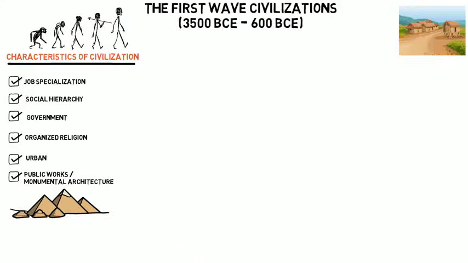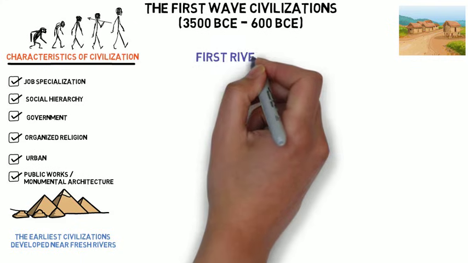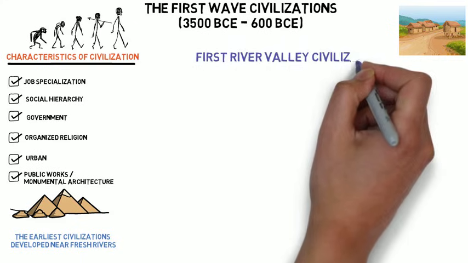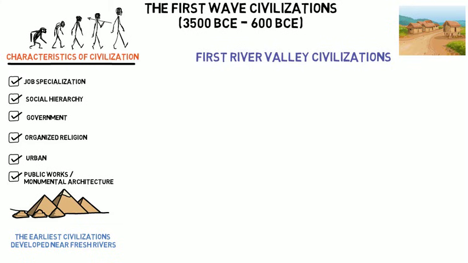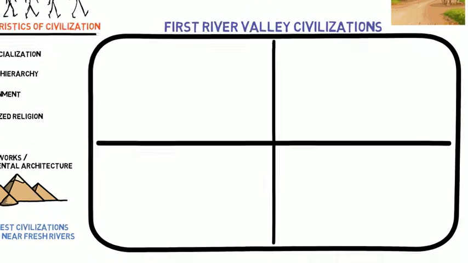It makes sense that because water is a necessity for life and agriculture, the early civilizations all began near major rivers. The early first wave civilizations all had some or all of these characteristics. This video lecture will take a brief look at 4 of them.